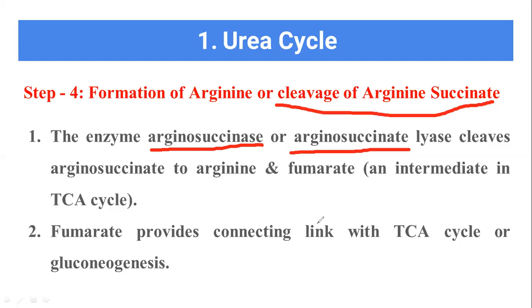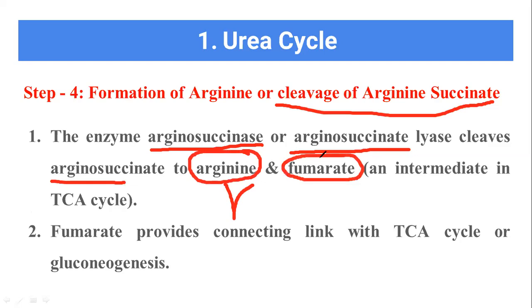So now what is happening? The arginosuccinate lyase cleaves arginosuccinate. Cleaves means it is separating. Arginosuccinate lyase helps in the cleavage of arginosuccinate. As a result of the separation, we are getting two substances. One is arginine, another one is fumarate. So these two substances are produced.